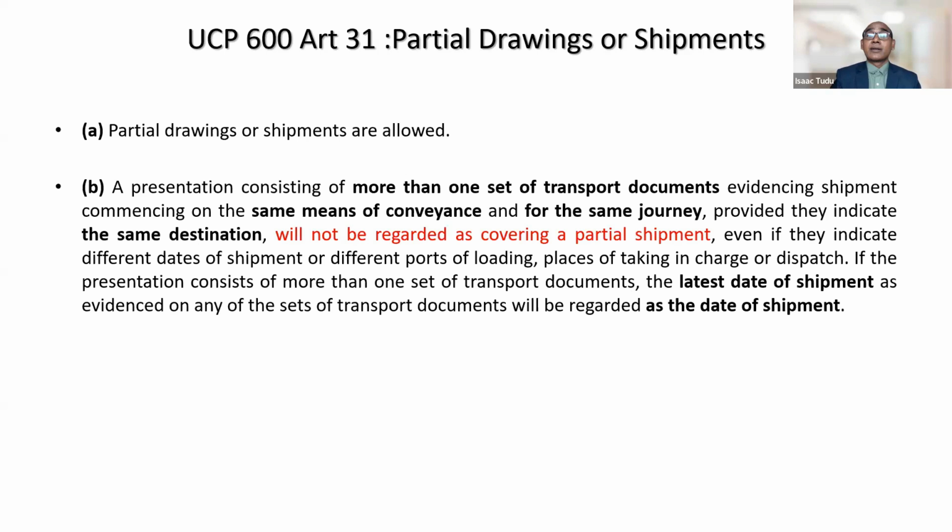And if it is not a case of partial shipment based on these parameters, then which date will you take as the date of shipment? Because you need to arrive at a date of shipment. There are two different sets of bill of lading, so maybe there are two different shipped on board dates. In this case, for that presentation, we need to take the latest date of shipment as the date of shipment. So this is the case when it is not a partial shipment.